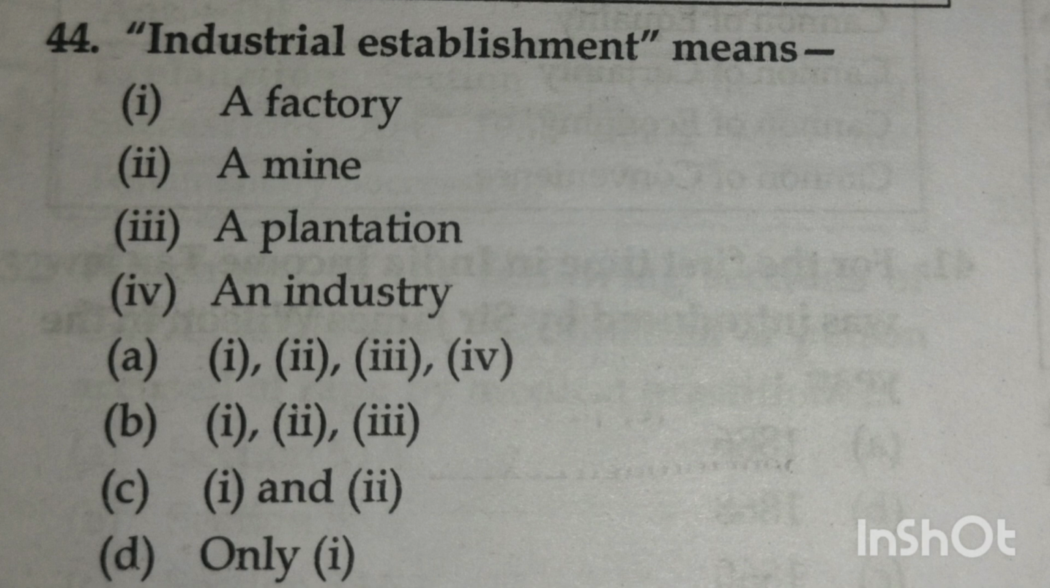Next question, industrial establishment means 1, a factory. Second one, a mine. Third one, a plantation. Fourth one, an industry. Option A 1, 2, 3, 4, option B 1, 2, 3, option C 1 and 2, option D only the first one. The answer is option B, 1, 2, 3. Industrial establishment means it is a factory, mine, plantation.